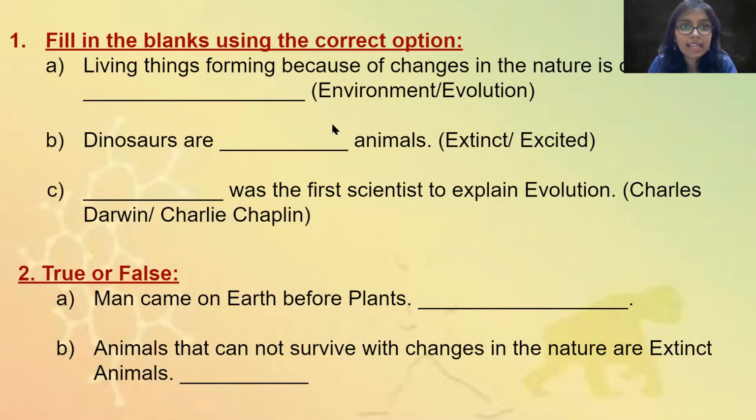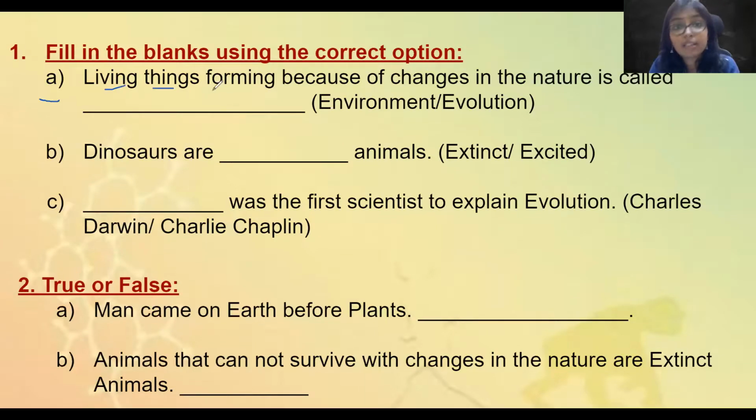Question number 1, fill in the blanks. A, living things forming because of changes in the nature is called dash. Living things जो form हो रहे हैं because of the changes, जो changes nature में हो रहे हैं उसके वजह से, इस process को क्या कहते हैं? Environment, evolution. Write the answer in the blank. B, dinosaurs are dash animals. Options: extinct, excited. Dinosaurs किस type के animals है? C, dash was the first scientist to explain evolution. Charles Darwin, Charlie Chaplin. Okay.